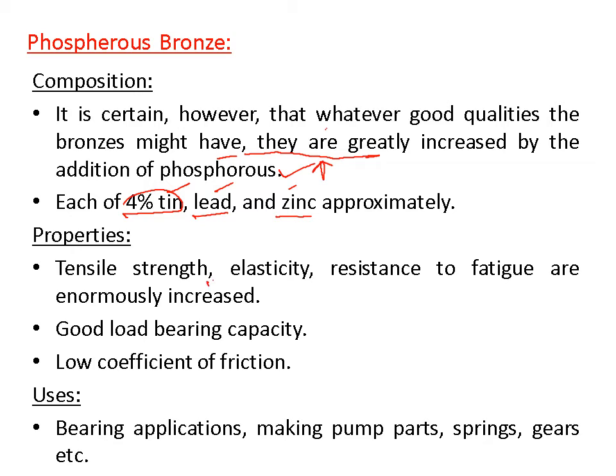Properties: tensile strength, elasticity, and resistance to fatigue are increased. Good elasticity, tensile strength also good, resistance to fatigue also good. Good bearing capacity, it can sustain good load, so it is called good load bearing capacity. And low coefficient of friction. It is used in bearings, pump parts, springs, and gears.